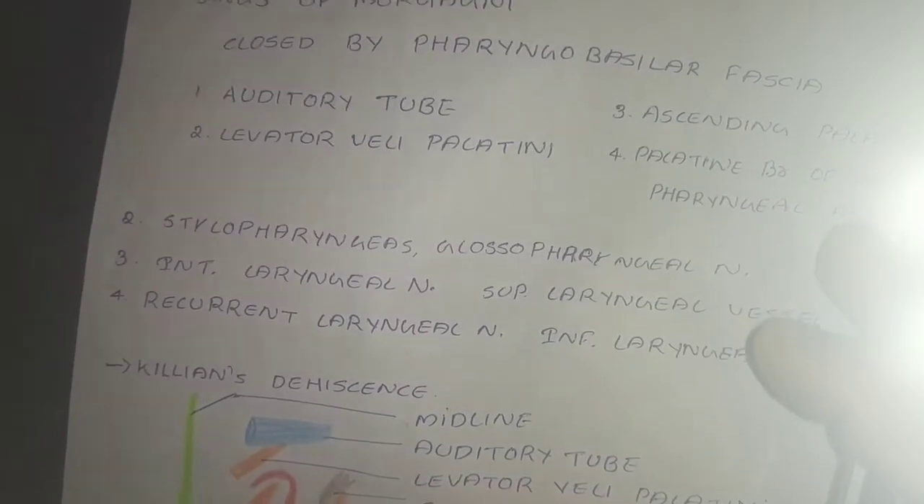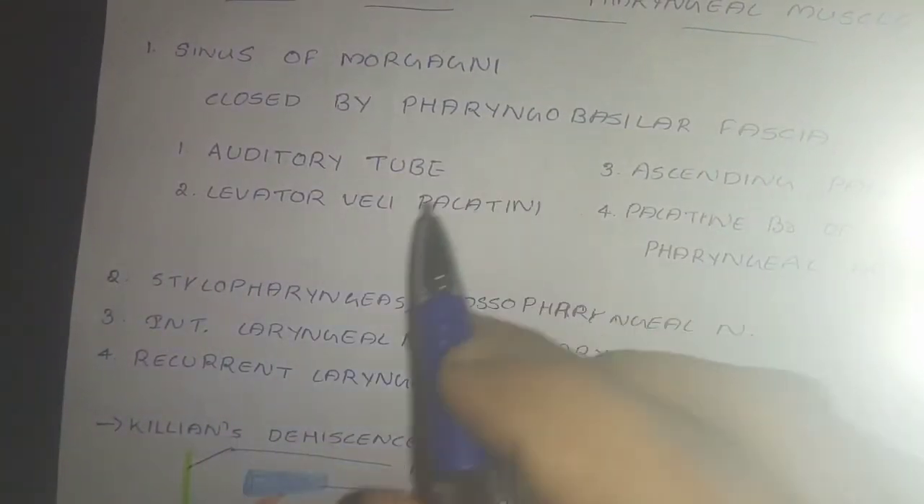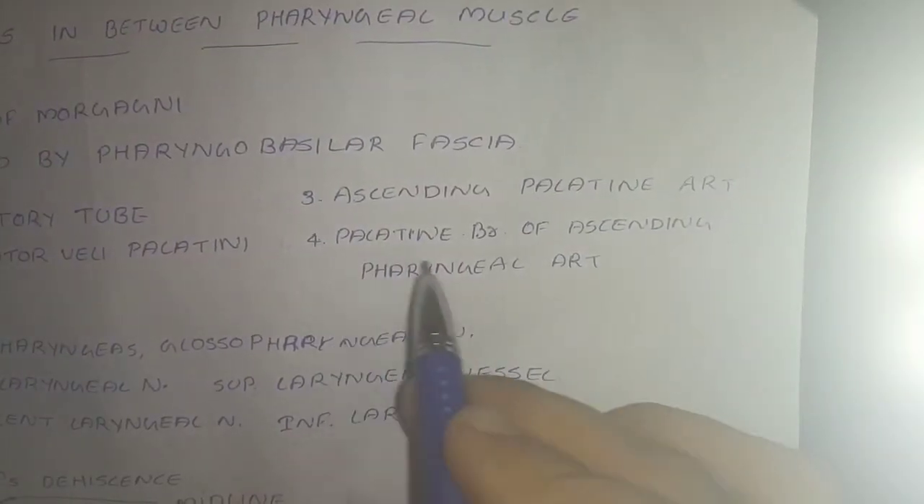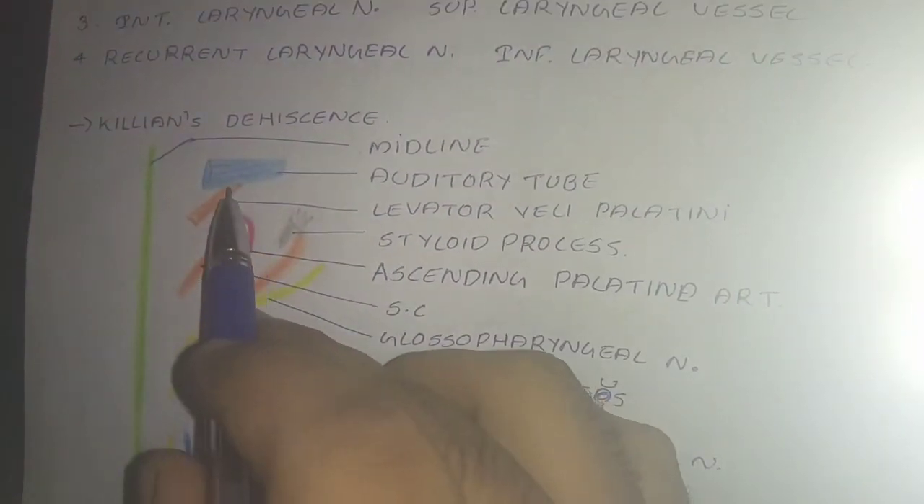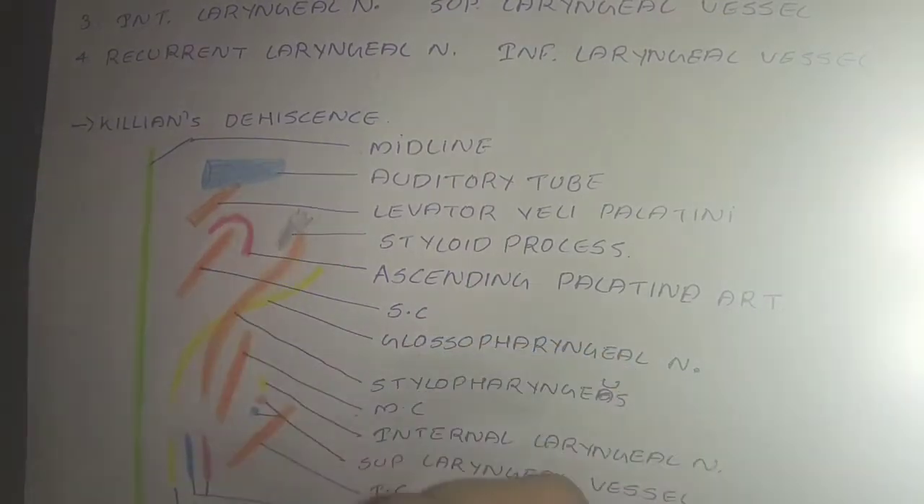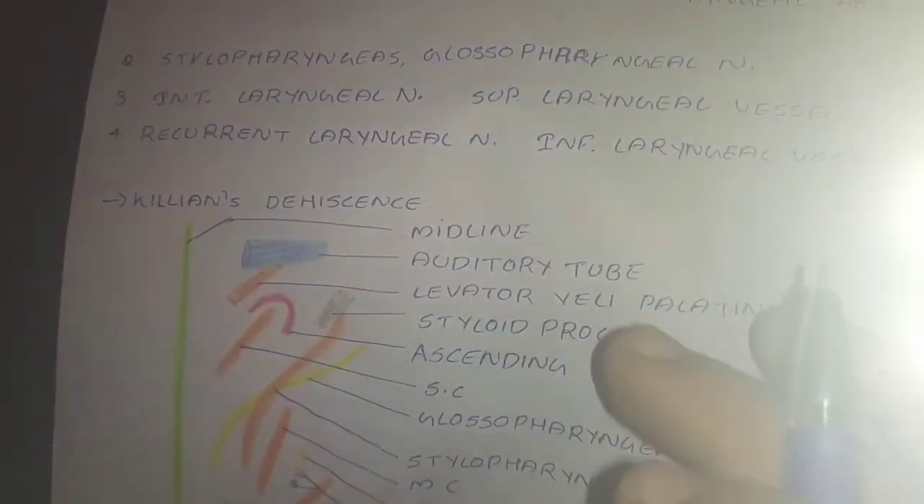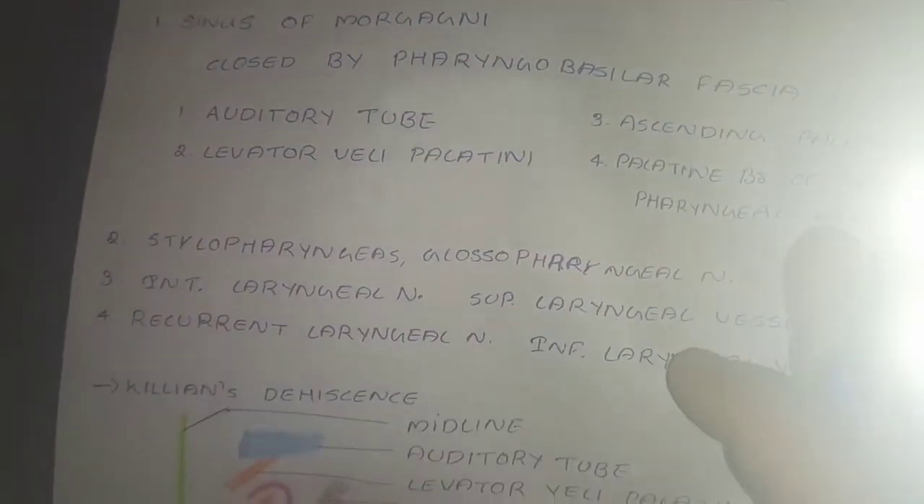Now the structures that are passing through this pharyngobasilar fascia are the auditory tube, levator veli palatini muscle, ascending palatine artery, and palatine branch of the ascending pharyngeal artery. So here we can see those structures: the auditory tube, levator veli palatini muscle and ascending palatine artery, and the palatine branch of the ascending pharyngeal artery are all the structures that are passing through the sinus of Morgagni.